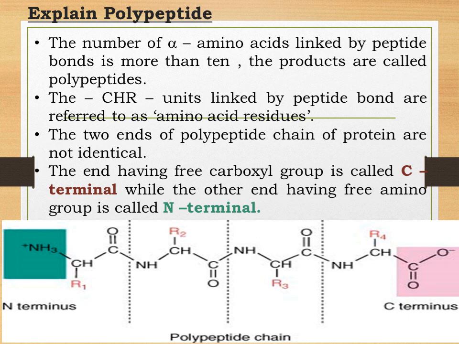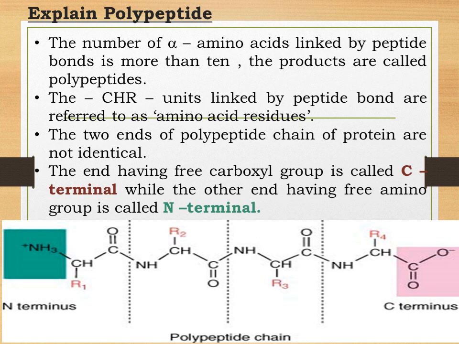Now students, see the figure that is at the bottom. So you all can see CHR1, CHR2, CHR3. The alkyl groups are colored pink. So students, all these CHR groups or units which you all can see are called amino acid residues. These CHR units are linked by peptide bonds and they are called amino acid residues.